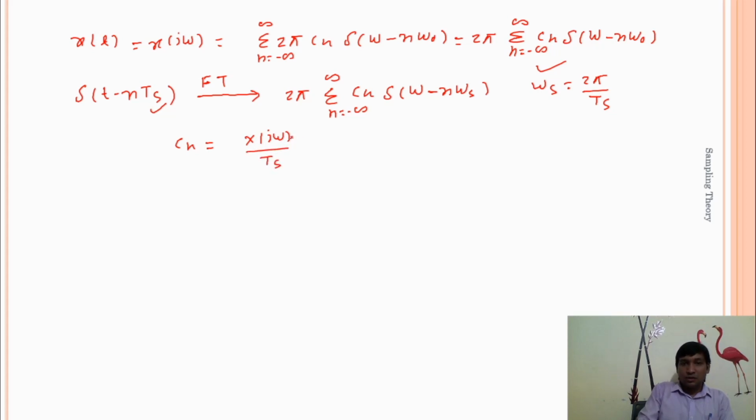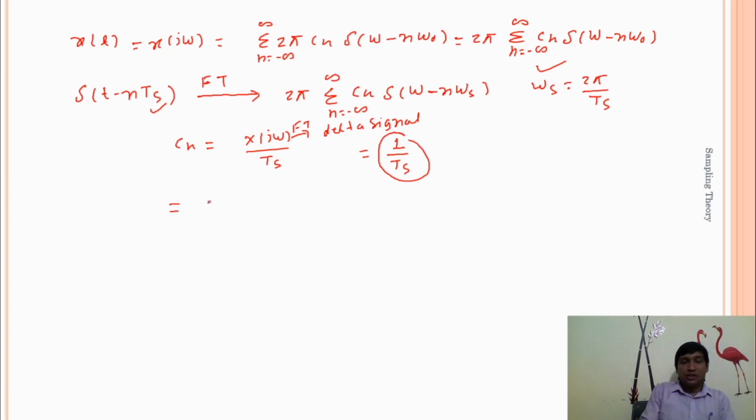And this is the Fourier transform of the delta signal, which is equal to 1 divided by Ts, because we know that the Fourier transform of any delta signal is equal to 1. It means Cn is equal to 1 divided by Ts.